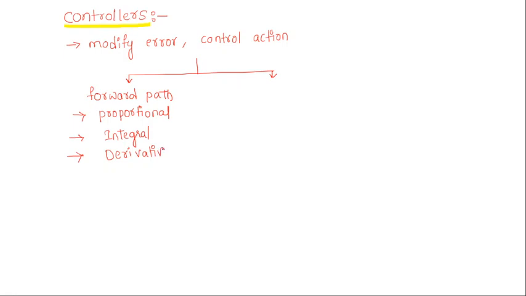These are the controllers we are going to introduce in the forward path of the control system in order to modify the error or in order to get the better control action of the system.